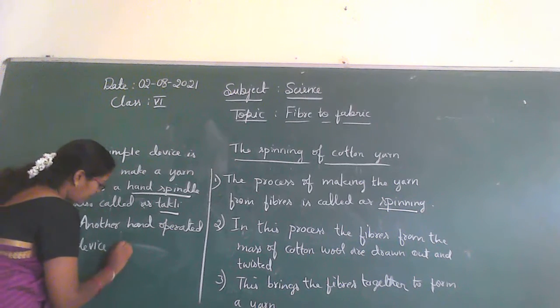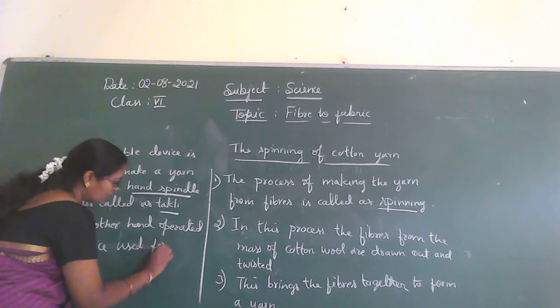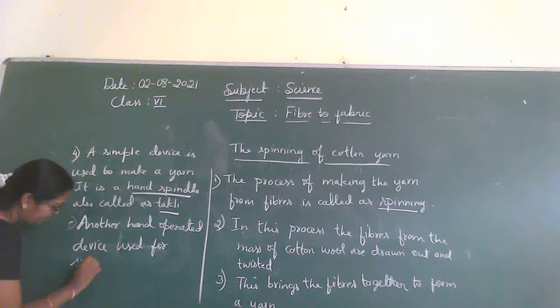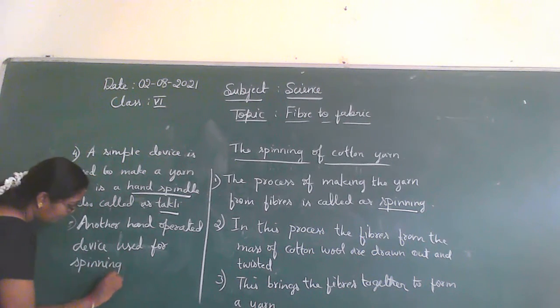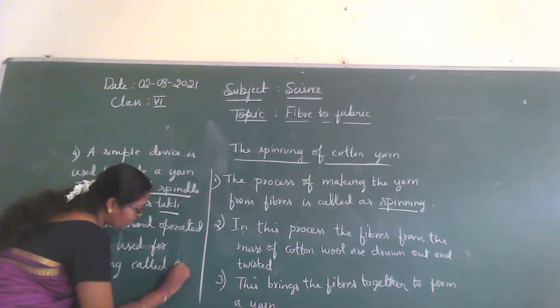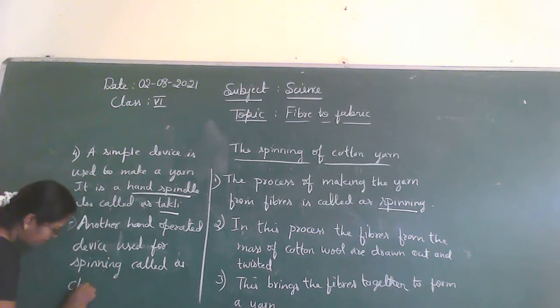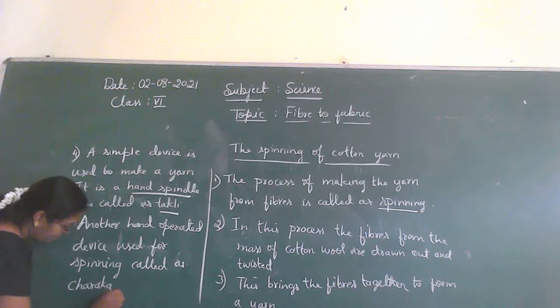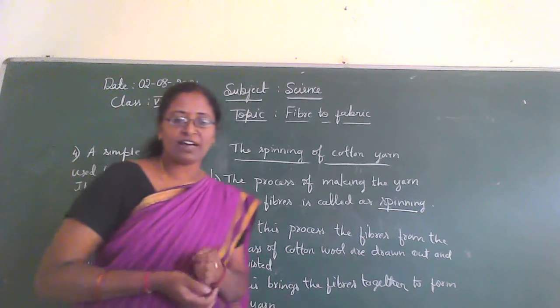Another hand operated device used for spinning is called charaka.